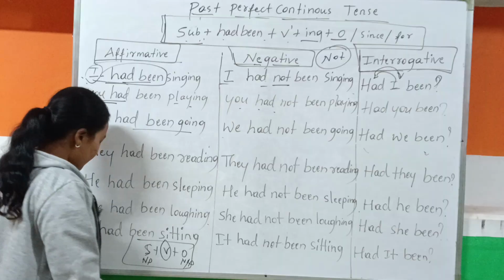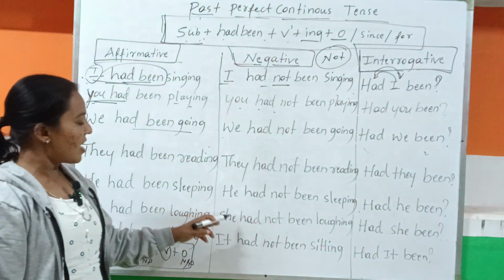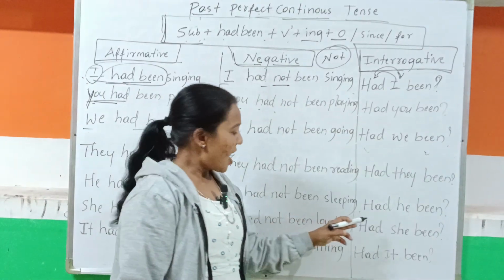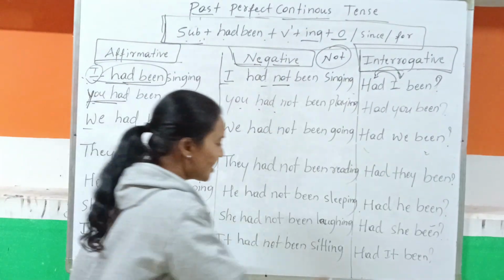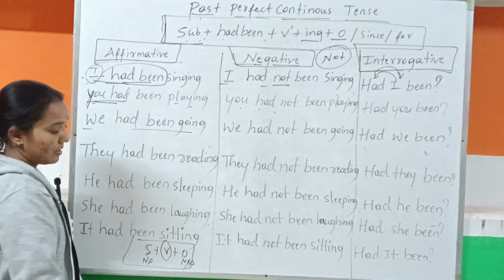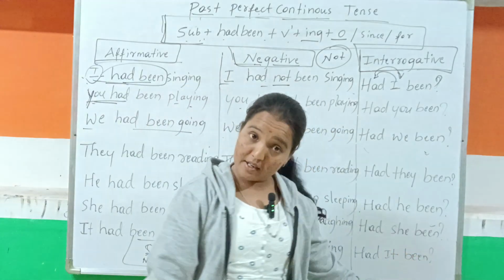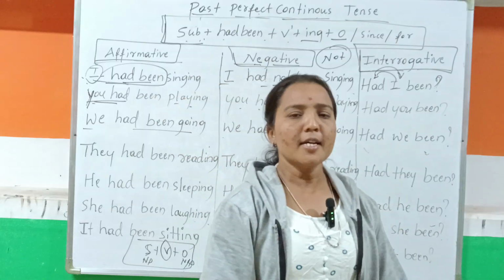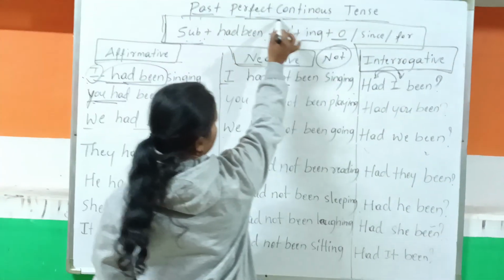Like that. And next, she had been laughing. She had been laughing at them, but she had not been laughing at them. And here, had she been laughing, that is the question mark. Then, it had been sitting. It had not been sitting, and had it been sitting. That is the question mark. So this is all about the past perfect continuous tense.